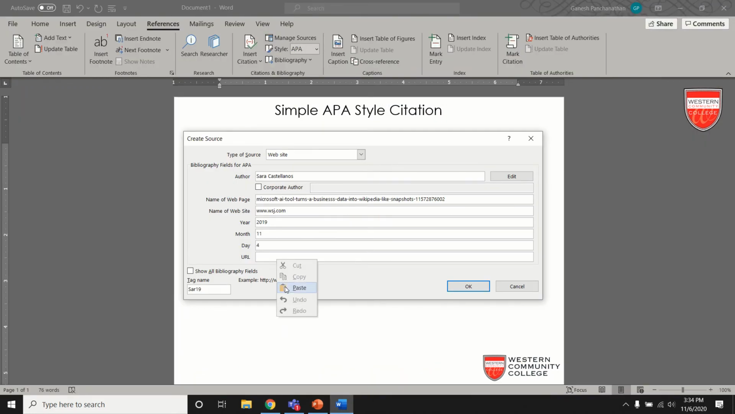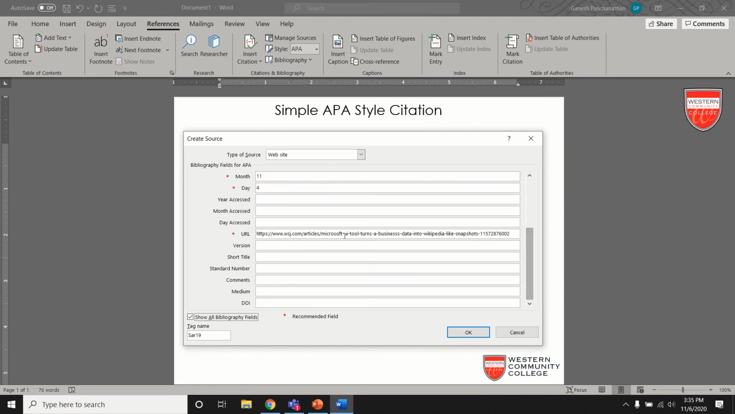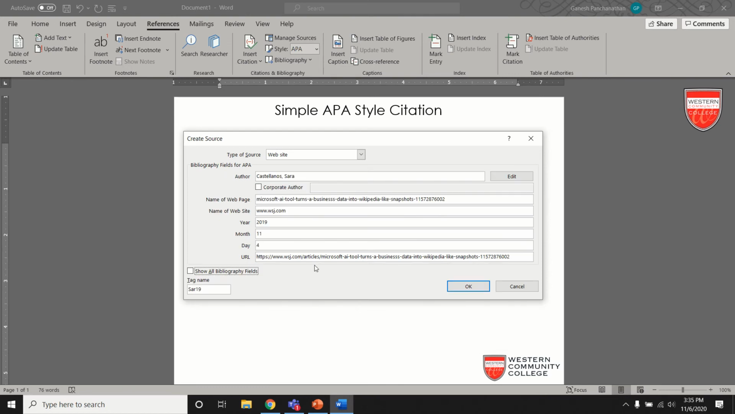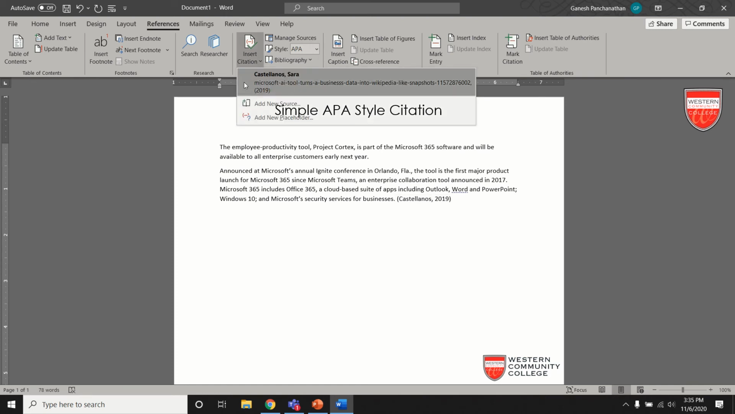If I want to add more information, I can also click on Show All Bibliography Fields. I will get more fields over there, so I can insert editor name, producer name, company name, year accessed, so many different fields. In this case, I'm just going to explain the very simple one. I'm just going to show you how to create a citation and a source and then provide the citation in our document. So here it is. I'm creating a source by clicking OK after I provide the information over here. My citation has been created. You can see the citation is available here.